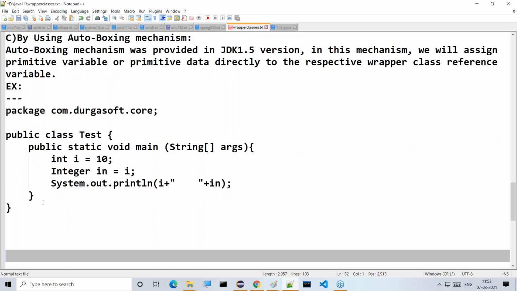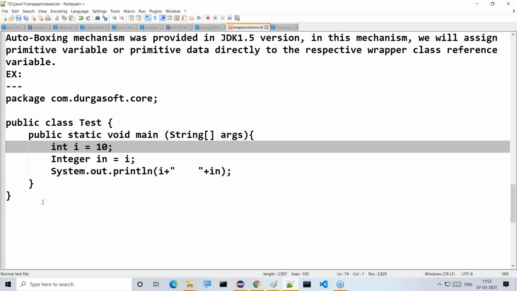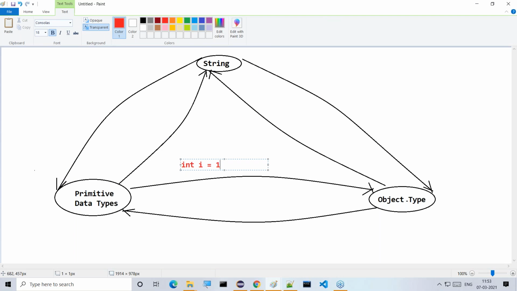Then this is about the overall conversions from primitive type to object type. Overall three types of conversions we have done here from primitive type to object type. If you observe these three types, the first one is int I is equal to 10, Integer in1 is equal to new Integer of I.